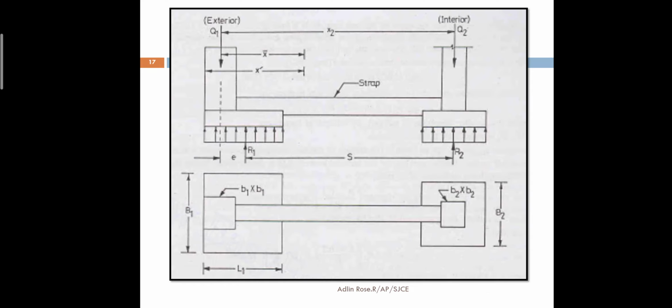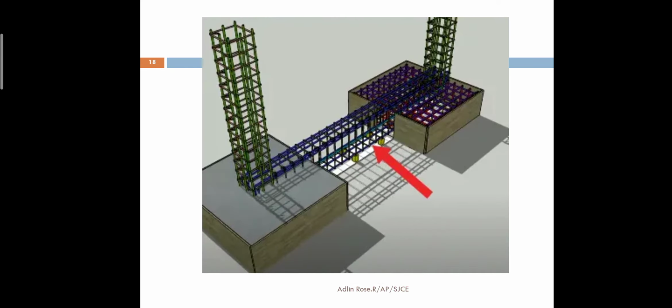You can see the picture, you can understand. Exterior separate isolated footing, interior separate isolated footing, both are connected by a strap beam. A strap beam is connected in between one isolated footing and another isolated footing. They are far apart, then we connect by means of a strap beam, and that is a strap footing. But it will not transfer any load, it will not participate in the load transfer mechanism.